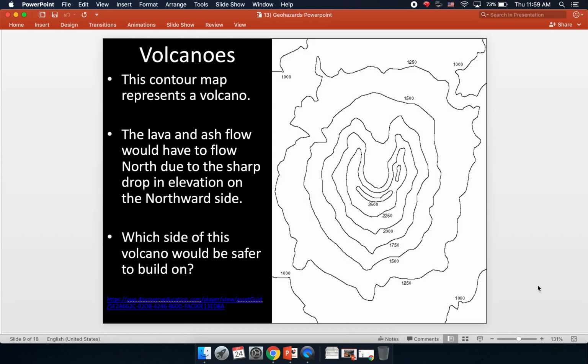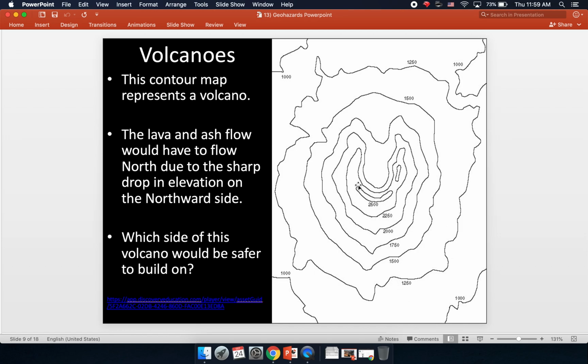All right, here we have a contour map that represents a volcano. On a contour map, each line represents an elevation. I'm assuming this is in feet. It's either feet or meters. It doesn't say, but we'll just assume it's feet. We have 2,500 feet here, 2,250 here, 2,000 feet here, 1,750. So you can see that as you go away from the crater of the volcano, the elevation is going down.